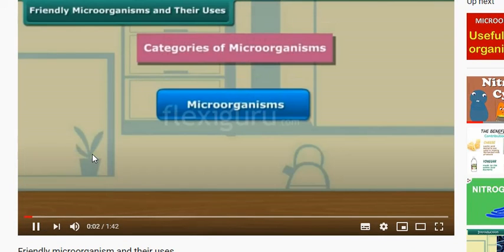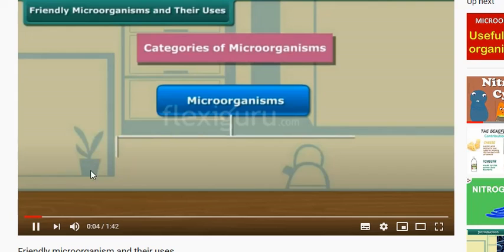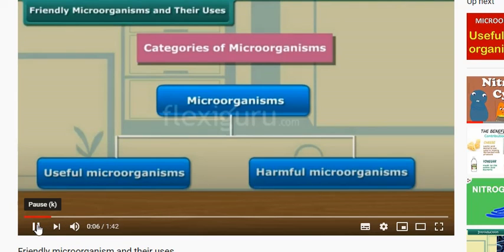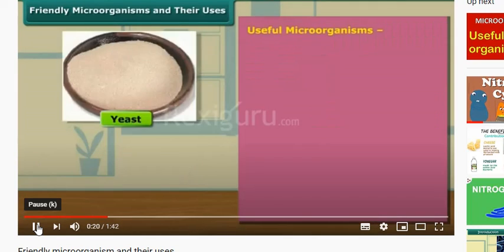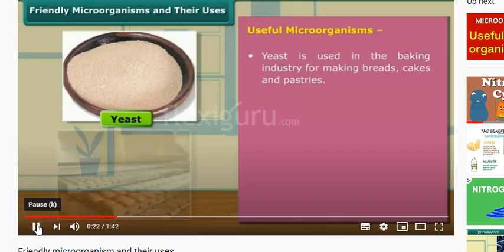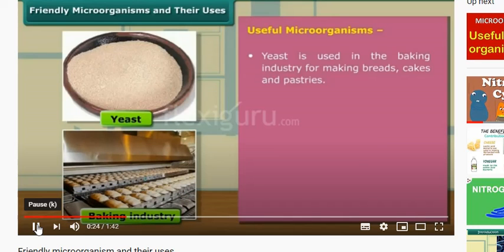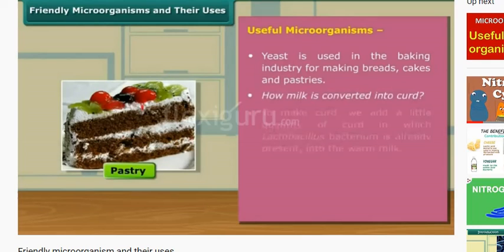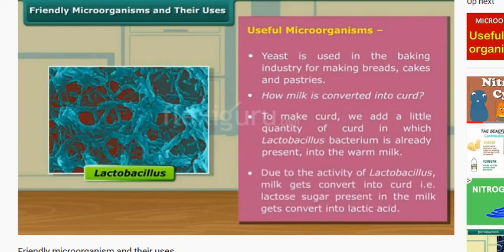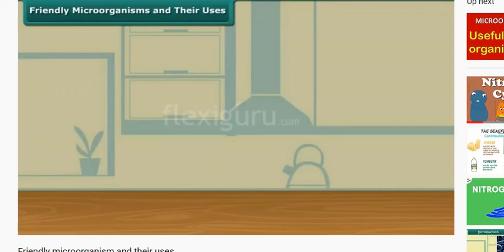Students, these microorganisms are broadly categorized into useful microorganisms and harmful microorganisms. Now we discuss the friendly activity of microorganisms in detail. One such friendly microorganism is yeast. Yeast is used in the baking industry and in our homes for making breads, cakes, and pastries, etc. The bacterium Lactobacillus is useful to make curd from milk.